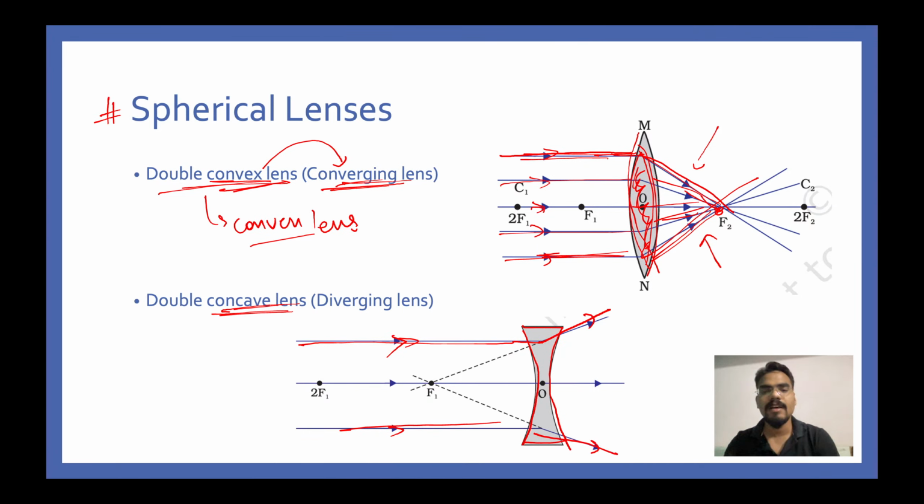Once you extrapolate these two rays, you will see that they will appear to meet at a certain point. And now you can see that these rays are actually appearing to be diverging, right? So this is diverging in a certain direction, and that is why these lenses are called diverging lenses.